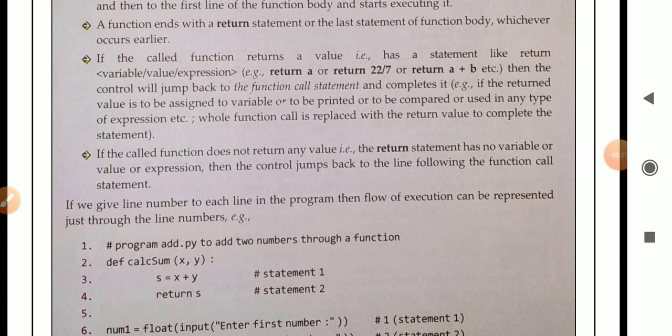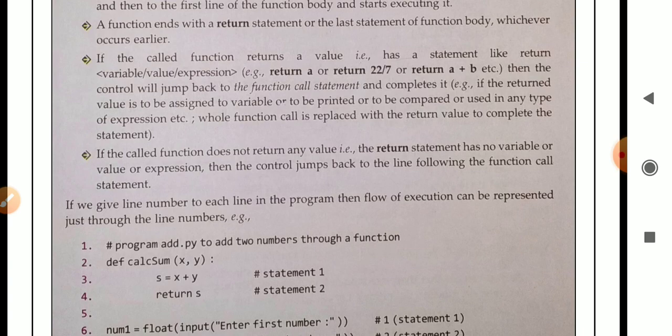If the called function returns a value, for example return a, or return 22 upon 7, or return a plus b, etc., then the control will jump back to the function call statement and complete its execution. If the return value is to be assigned to a variable, or to be printed, or to be compared, or used in any type of expression, the whole function call is replaced with the return value to complete the statement.